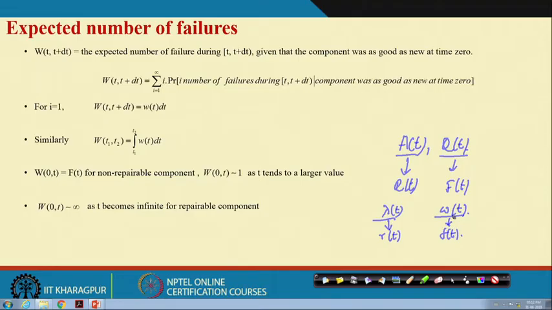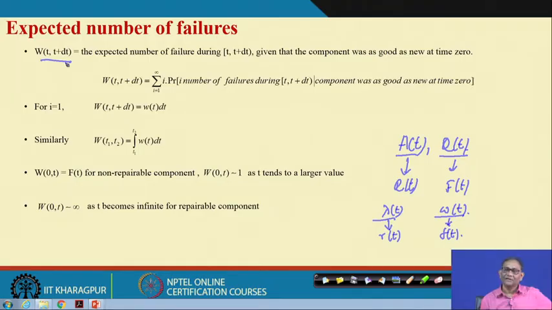But before that, one more important concept you must know. Once a component fails, it will be repaired and again it will work, and again it fails, it will be repaired, and the repair process will bring the component to as good as new condition. That is why we are interested in another quantity, the expected number of failures. What is the expected number of failures between t and t plus delta t, given that the component is as good as new at time t equal to 0?